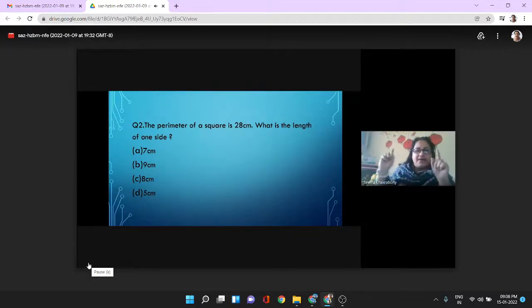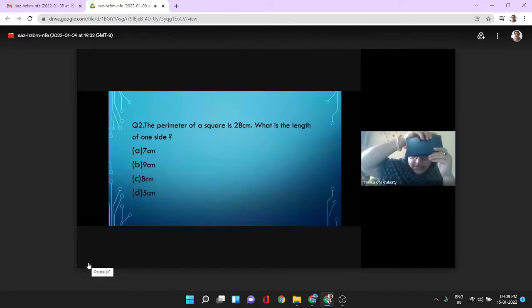See, I can show you one square. See, this is a square, one square box. And the total length is, suppose ये हमारे पास एक square box है. Now what is the perimeter? If I count this length plus this length plus this length and this length, and if you add all the length, it becomes the perimeter. Can you see, Mihika? Yes, ma'am.